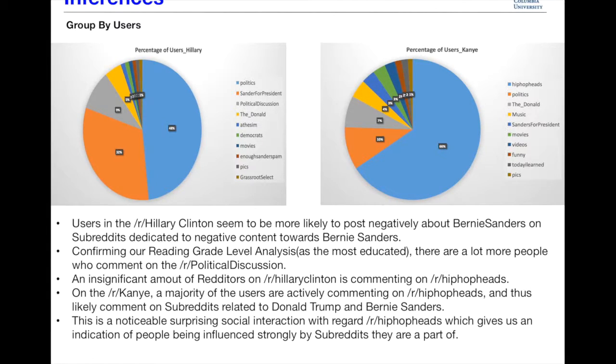Now, an insignificant amount of Redditors on the Hillary Clinton subreddit are commenting on the Hip Hop Heads subreddit. Whereas on the Kanye West subreddit, a majority of the users are actively commenting on the Hip Hop Heads subreddit and thus likely to comment on subreddits dedicated to Donald Trump and Bernie Sanders, like we noticed from the earlier slide. This is a noticeable, surprising social interaction with regard to the Hip Hop Heads subreddit, which gives us an indication of people being influenced strongly by the subreddits they are a part of. We believe that this is indeed an interesting and innovative analogy. We're not sure if anyone has ever done this before.